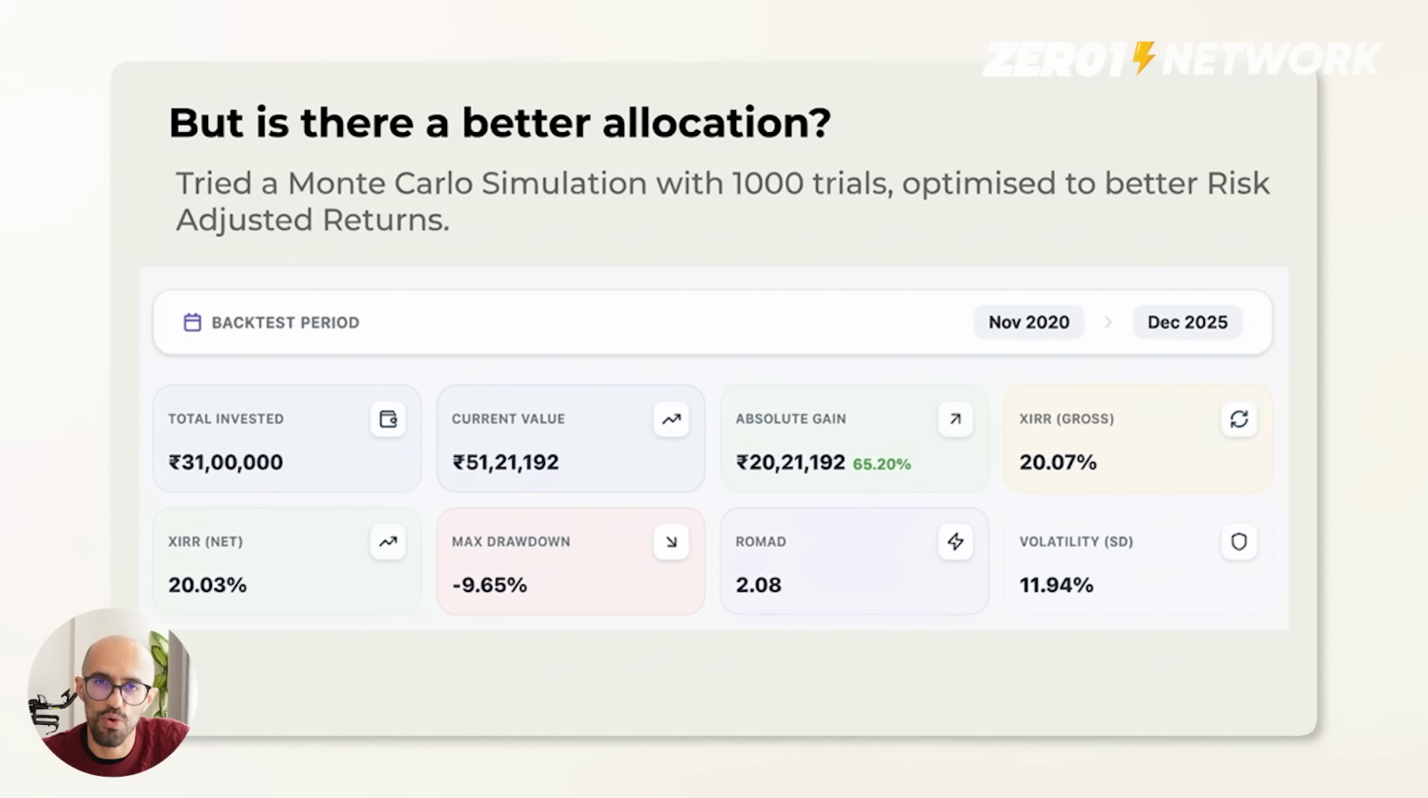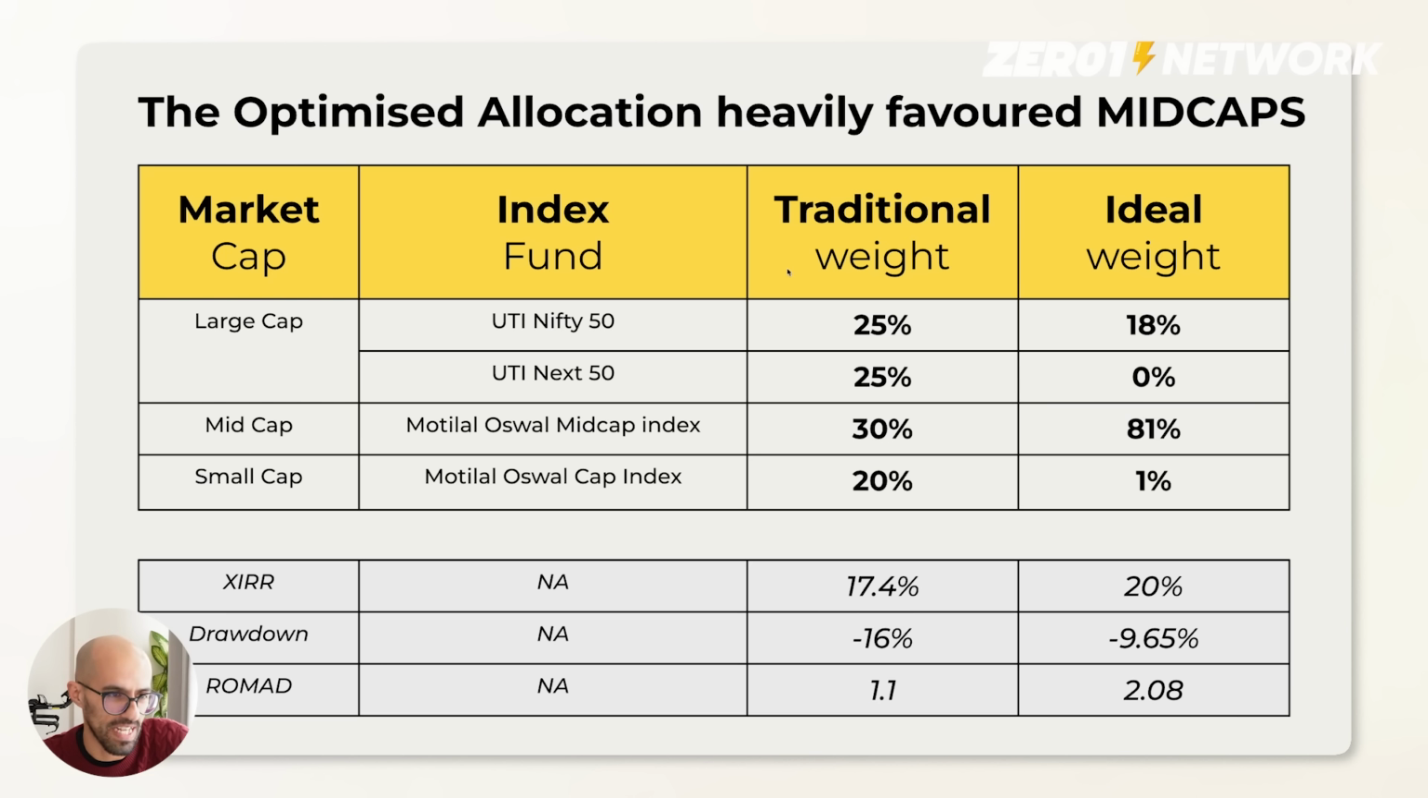And that's what I'm trying to show you, that using AI, you can now build your own strategies and not take thumb rules or follow me, and I will share them with you. But optimize allocation heavily towards mid caps. This is the new ideal weight. Instead of 25, 25, 30, 20, the ideal weight was 18% in Nifty 50 and 81% in mid caps, right? And 1% in small caps. So it has almost eliminated the entire small caps and the entire Nifty Next 50 in the last 5 year period.